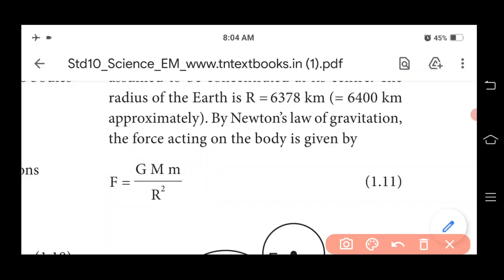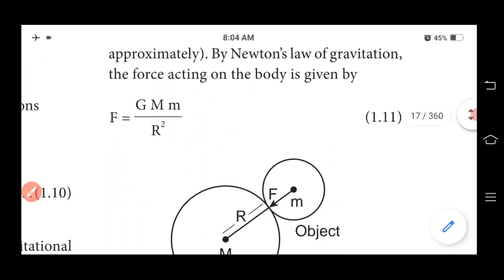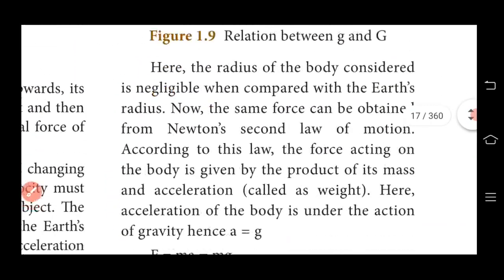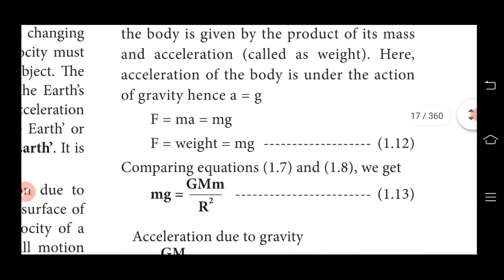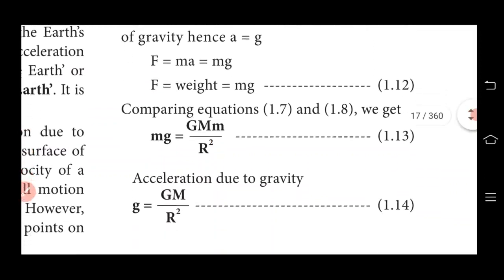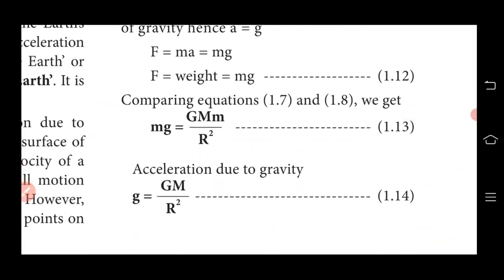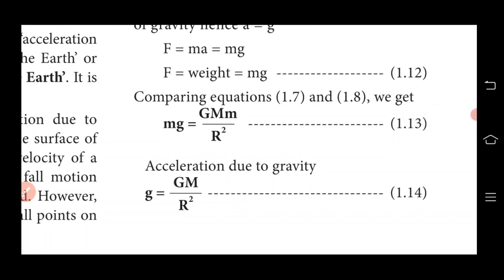In both equations the left side is the same, F. So here we consider the right side, hence we write mg equal to GMm by r square. So according to acceleration due to gravity, the equation changes as g equal to GM by r square.